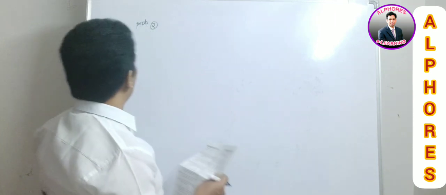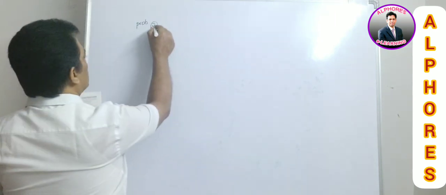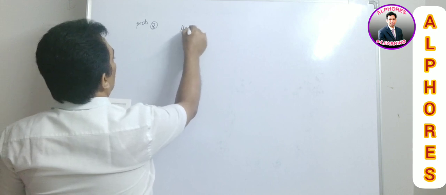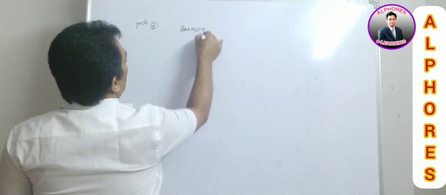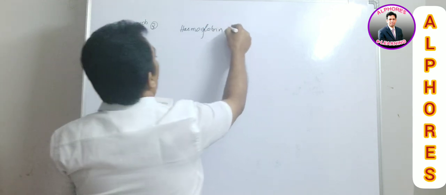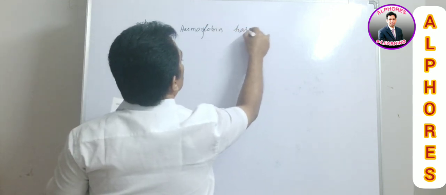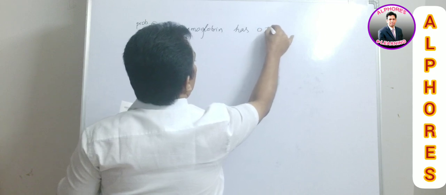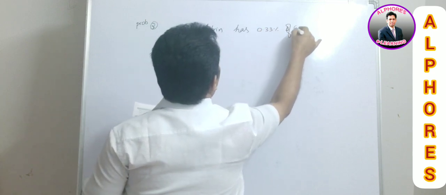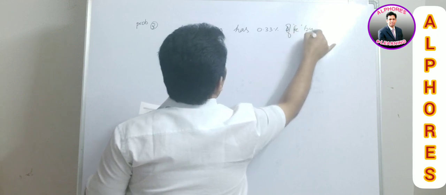Here what they are providing is, this is third one. Hemoglobin has 0.33% of iron by weight.